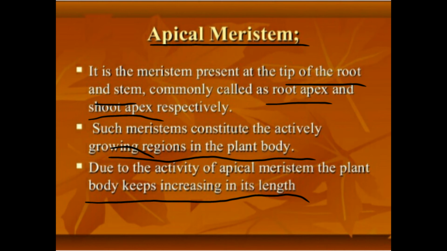And due to the activity of apical meristem, the plant body keeps increasing in its length. So, it is responsible for the linear growth of a plant organ. Elongation of root and shoot occurs due to shoot apical meristem. Apical meristem causes increase in the height of the plant by elongation of root and stem. This is called primary growth.